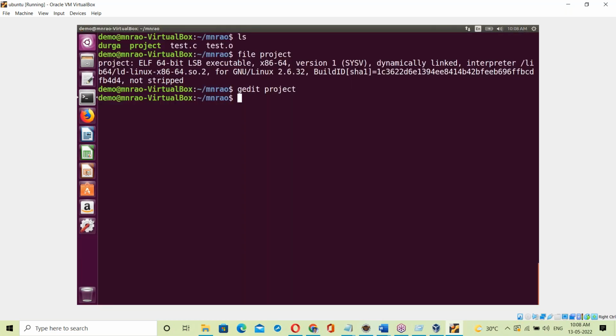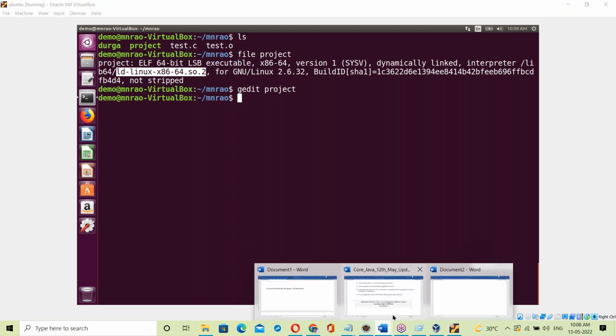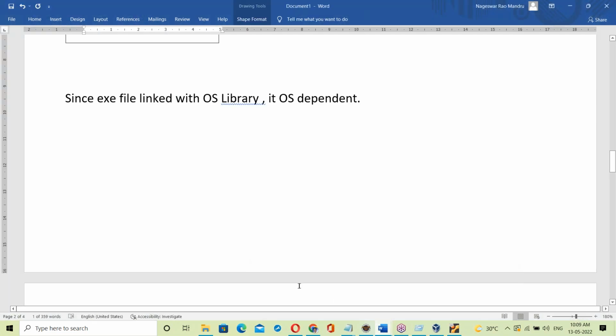That exe file contains the Linux OS library, already linked with the project exe file. The project exe file is linked with the Linux base library. So the exe file contains the base library, but the .class file doesn't have any base library.